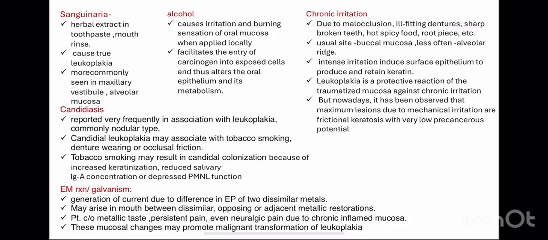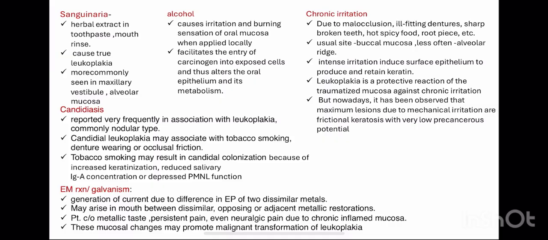Then what is chronic irritation? How does this cause leukoplakia? So chronic irritation may be due to malocclusion, ill-fitting denture, sharp broken teeth, hot spicy food, or root piece, etc. present in the mouth. Okay, so usual site where leukoplakia occurs are the buccal mucosa and less often over the alveolar ridge.